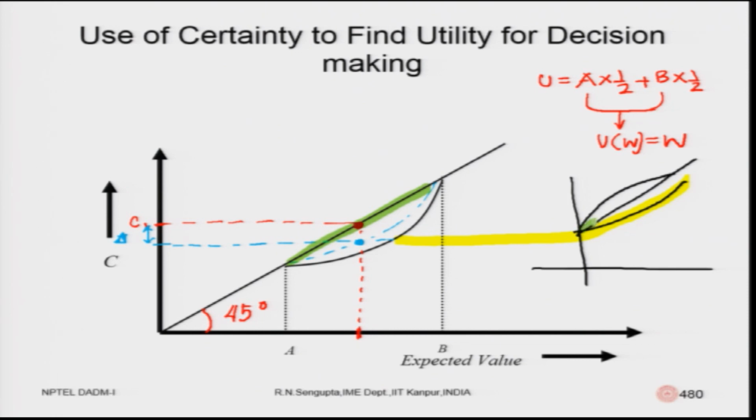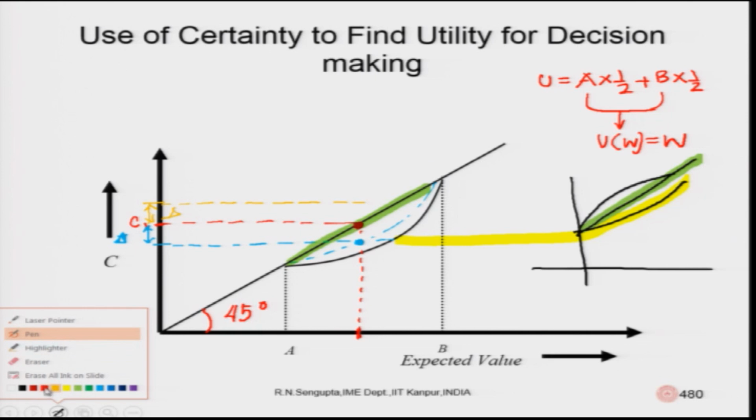So, the human being would have a utility function which is W, and for the case where it is above, this is delta, and this value is going somewhere here.